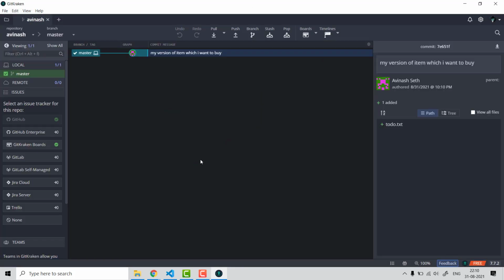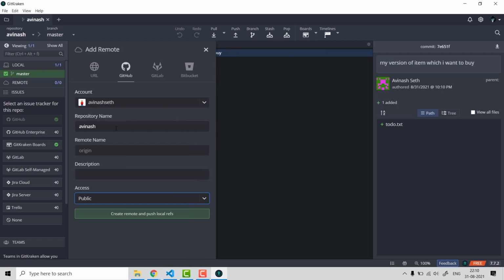I have this repository with me. I'll say let's push over to the cloud. So I'll click on push, and it will say, since I don't have a repository, please add the repository. I'll give it a name, git demo, and I'll say what is remote name. I'll say origin. What these things are, I'll explain in the next video or maybe a different video.